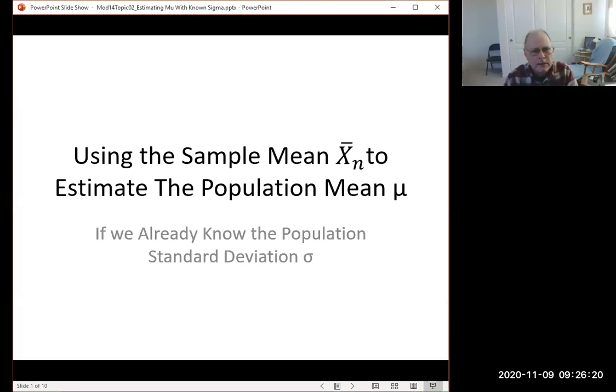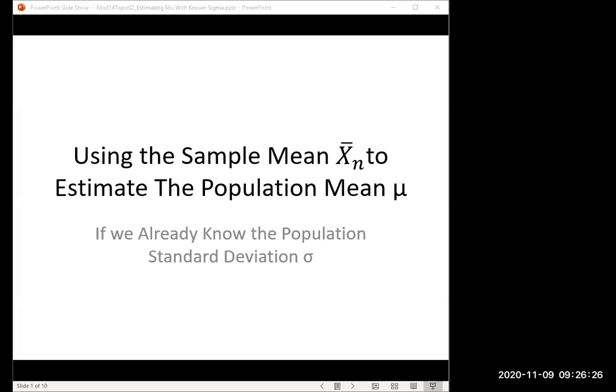So this presentation is about using the sample mean to estimate the population mean. It's assuming that we already know the population standard deviation, sigma. So somehow we know sigma, but not mu. We'll do that for simplicity at first, and later we'll figure out how to do the more realistic example where we do not know the sigma.